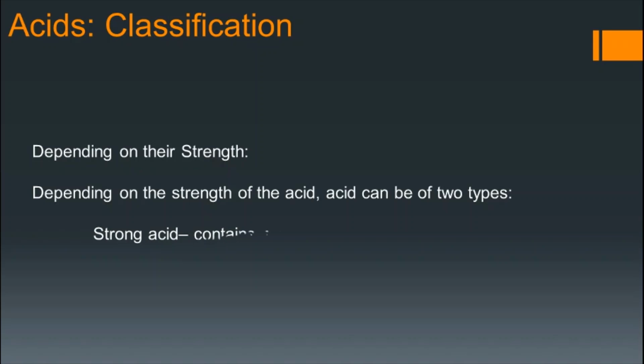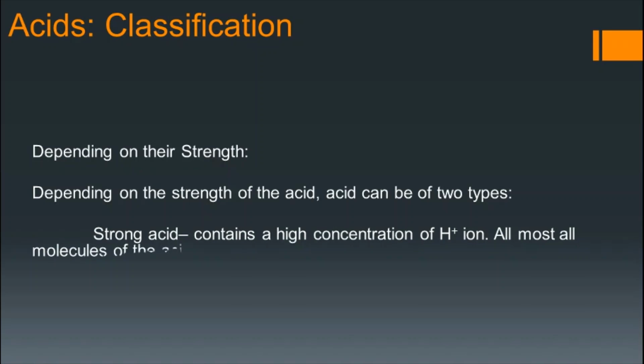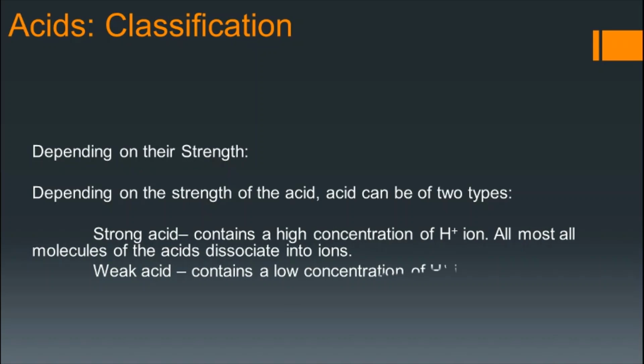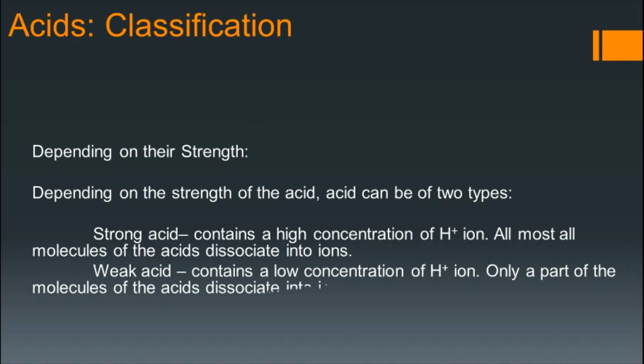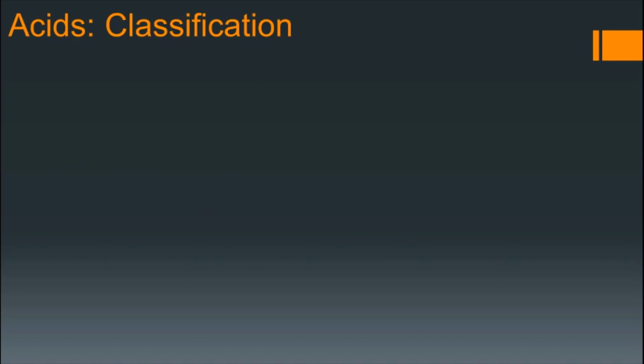Strong acids are those acids which contain a high concentration of H plus ion. Almost all molecules of the acid dissociate into ions. I want to tell you that when we dissolve an acid, it is not mandatory that all the molecules dissociate into ions. So a fraction of molecules dissociates into ions. In strong acid, almost all molecules of the acid dissociate into ions. Weak acid, on the other hand, contains a low concentration of H plus ion. That means only a small part of the molecules of the acid dissociates into ions.